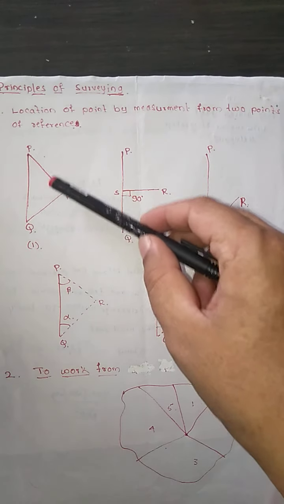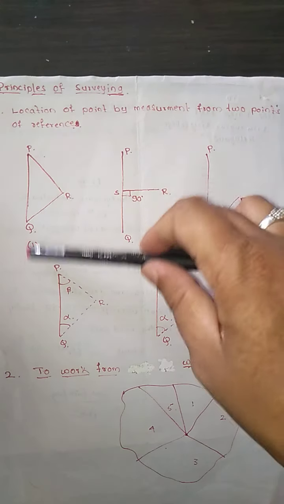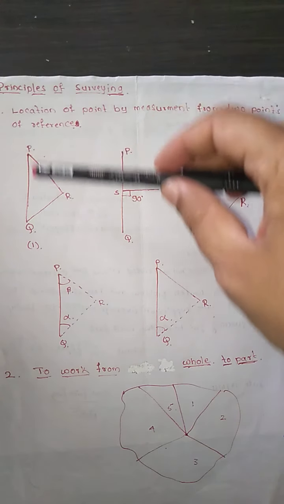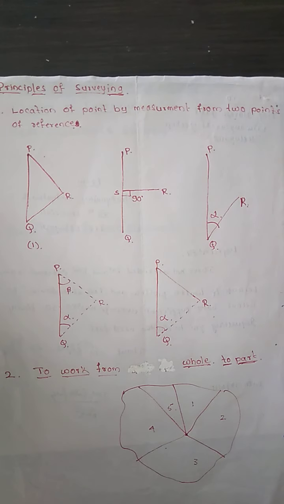If we want to locate this point, we take these two reference points, whose positions have already been fixed. If we want to determine the third point, with P and Q as references, we should already know their positions.